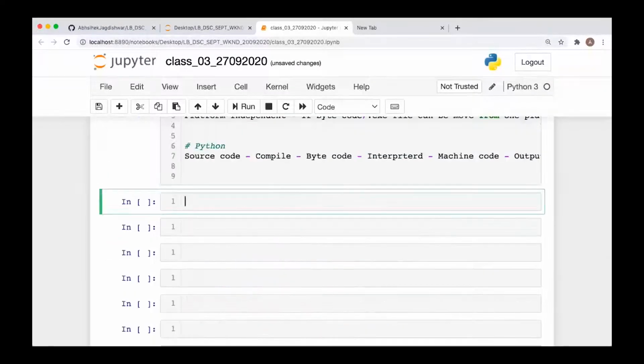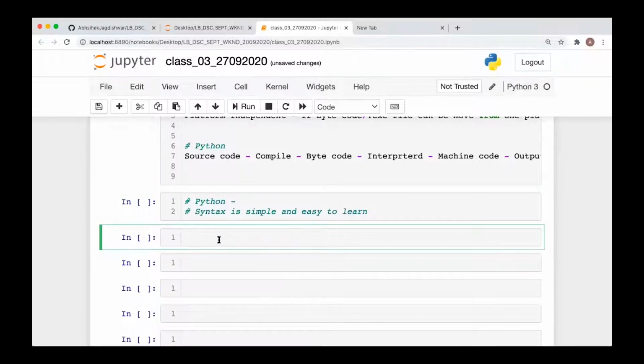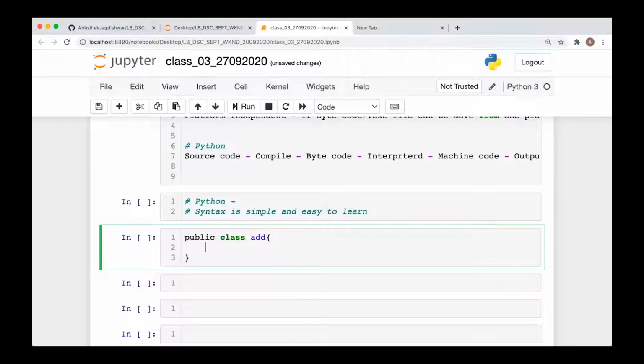So the first feature of Python is that the syntax is simple and easy to learn. For example, if you write a sample Java code to add two numbers, it is something like this: public class Add, and then public static void main, where you write String array args.